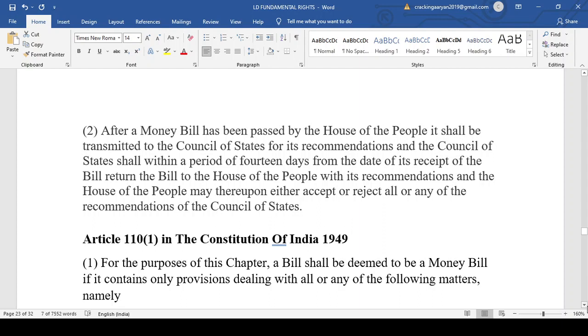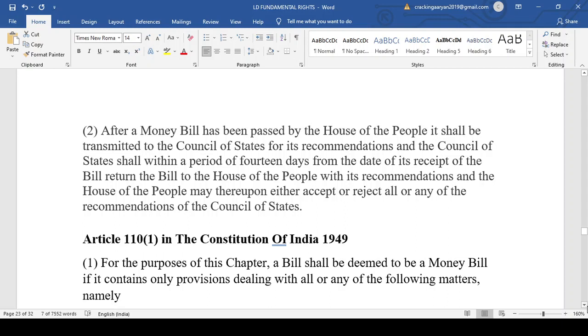Now see, just what I have told you, it is given here. After the money bill has been passed by the House of the People, that is the Lok Sabha, it shall be transmitted to the Council of State, that is the Rajya Sabha, for its recommendation, and the Council of State shall within a period of 14 days from the date of receipt of the bill return the bill to the House of the People with its recommendation, and the House of the People may thereupon either accept or reject all or any of the recommendations of the Council of State.